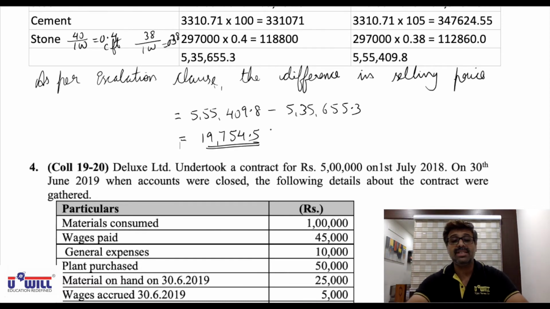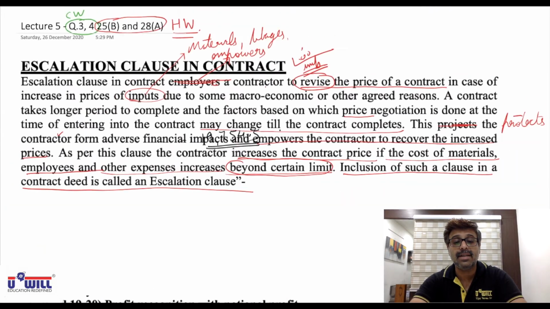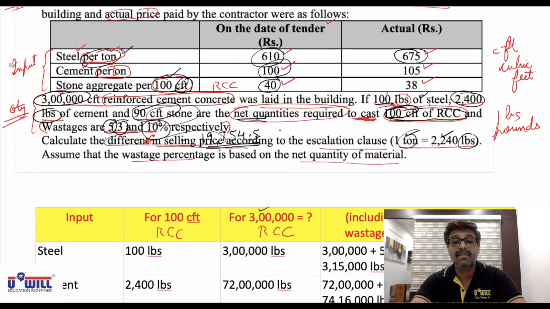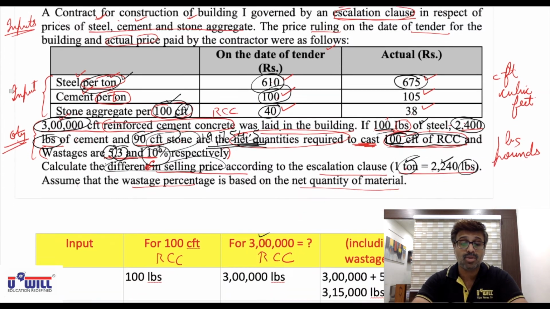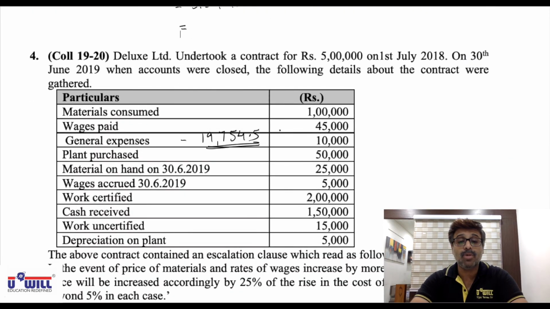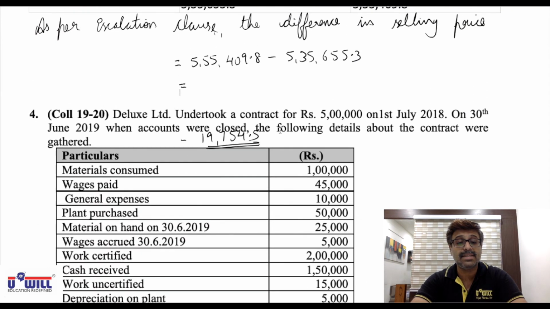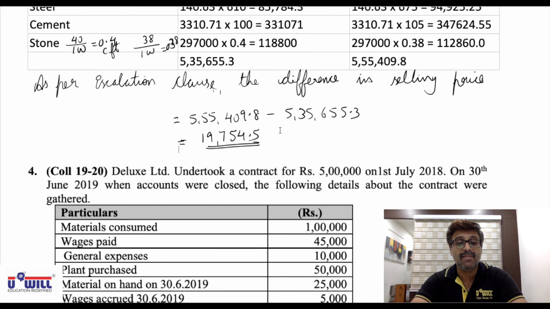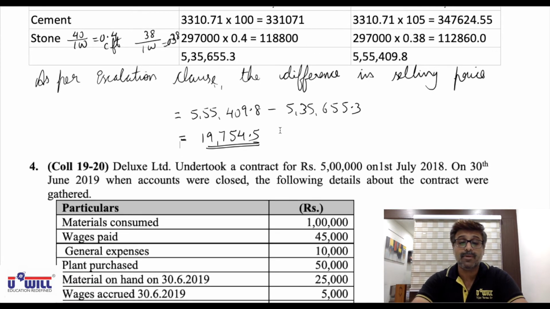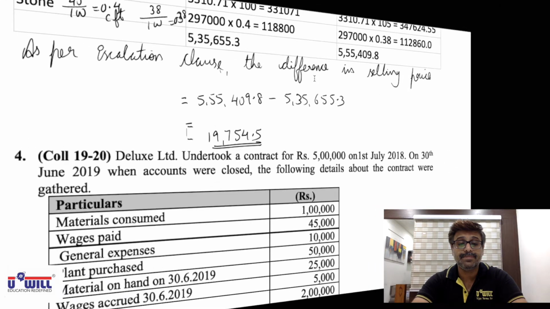Okay, so this is how we find the increase, and this type of thing is very important from the MCQ point of view. They can very well ask you escalation clause questions in MCQs, calculation based. Okay, now one more question is there on escalation clause, that is question number 4. So that we will solve entirely right now. So all of you take out question number 4 of your study material.